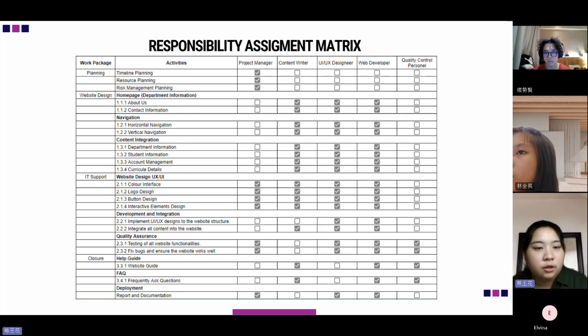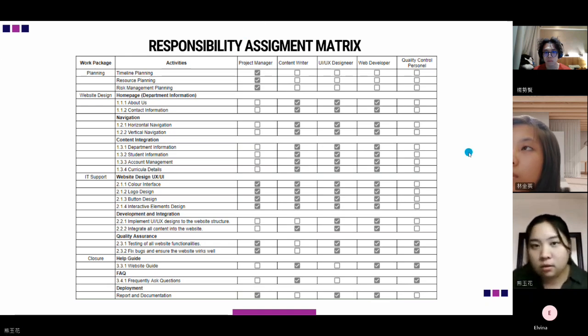For the IT support, including the website design, UI UX, development and integration, and also the quality assurance, it will be the responsibility of the project manager, content writer, UI UX designer, web developer, and quality control personnel. For the closure, including the help guide and frequently asked questions, and also the deployment, report and documentation, it will be the responsibility of all of the human resource.